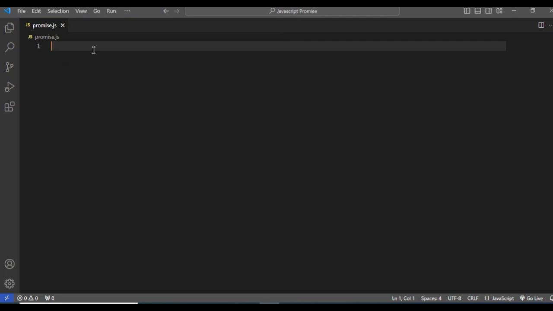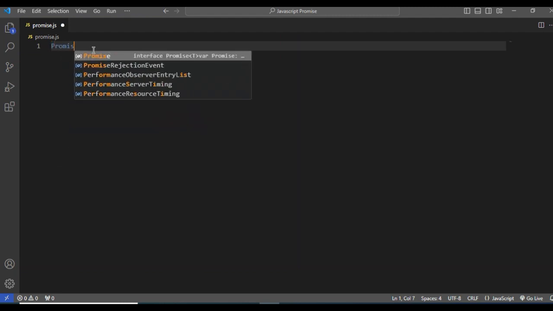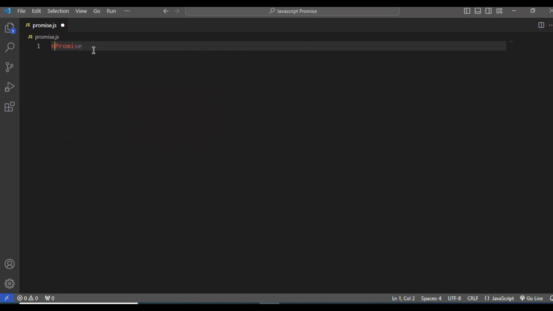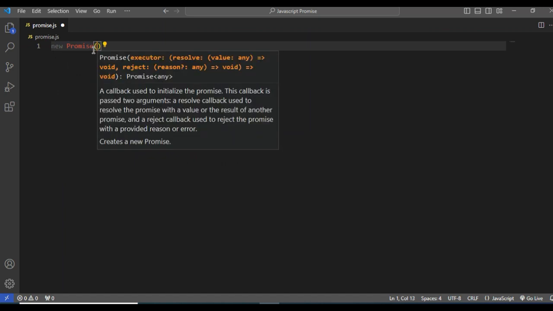Okay, so in the JavaScript ES6 feature there is a keyword called Promise, and before Promise you need to use new. This is a feature of JavaScript ES6. The promise takes a function with two parameters.